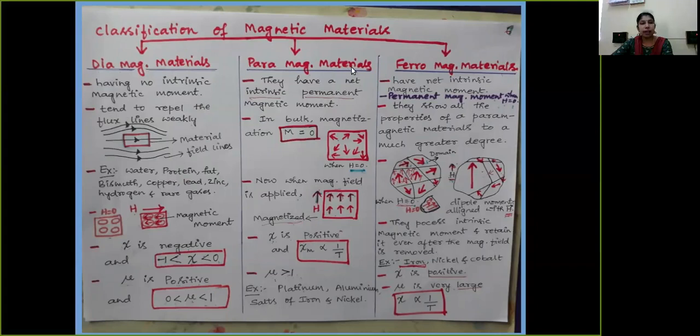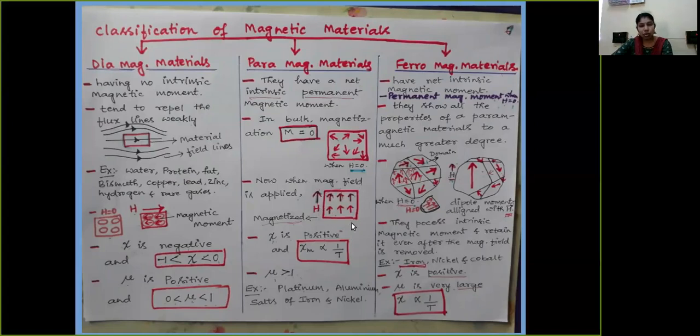The next one is paramagnetic materials. They have a net intrinsic permanent magnetic moment. In a bulk paramagnetic material, when there is no magnetic field, that is when H is equal to 0, the magnetic dipole moments orient themselves in almost all directions, so the magnetization is equal to 0. Now, when you apply a magnetic field, the magnetic dipole moments orient themselves in the direction of the external magnetic field.